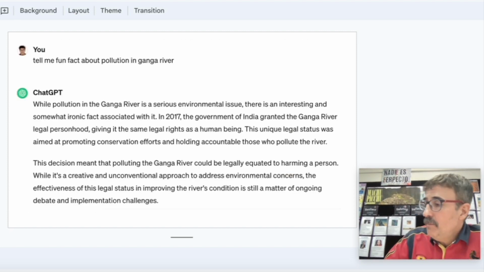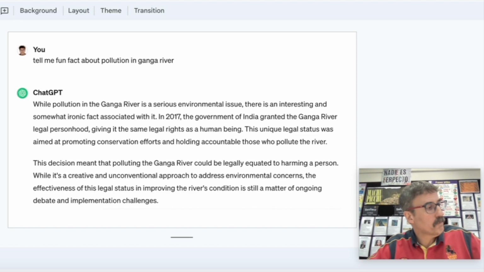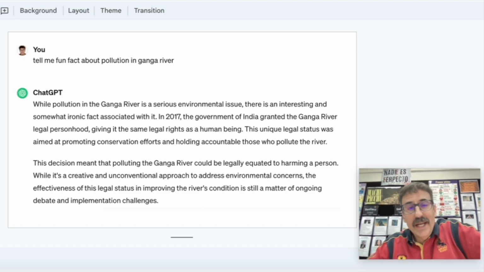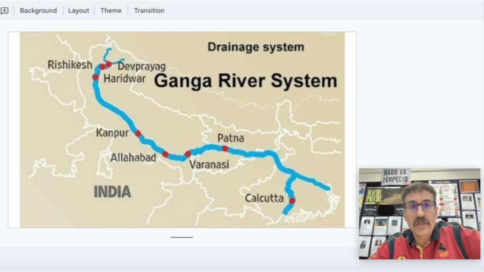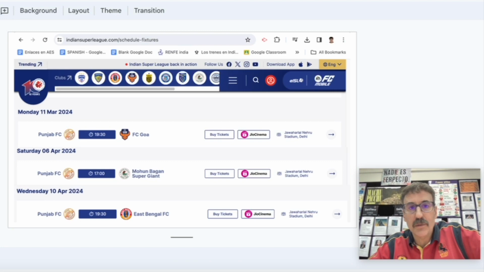So they are doing many efforts to try to solve this problem. And to end up this presentation, I asked ChatGPT, tell me a fun fact about pollution in Ganga River. And they told me an interesting fact, that is that in 2017, the government of India granted the Ganga River legal personhood, giving it the same legal rights as human beings. So this is something that they try to do so people or companies pollute less the Ganga River.